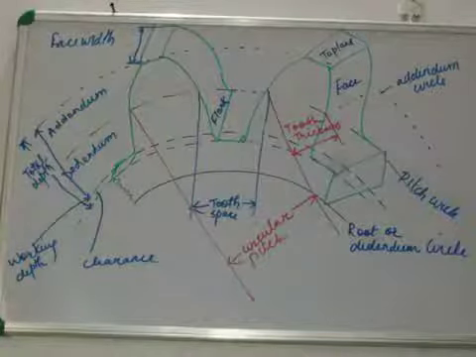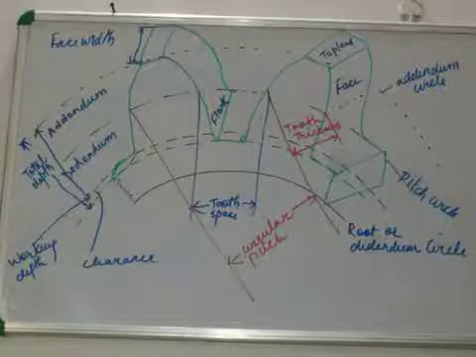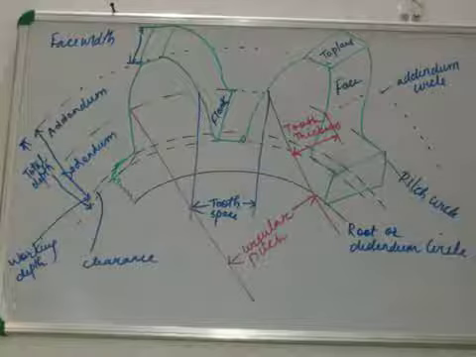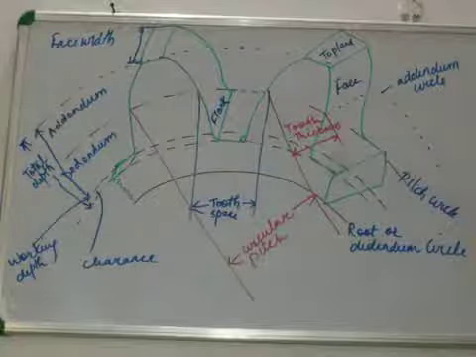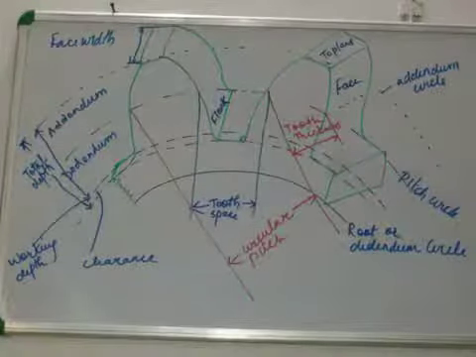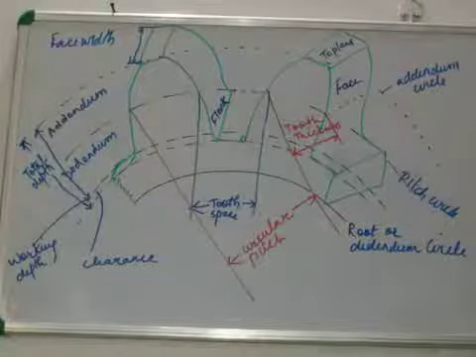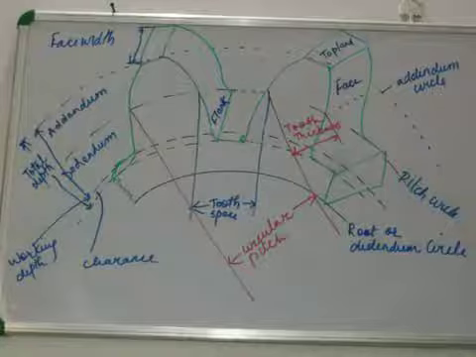The circular pitch is the distance measured along the circumference of pitch circle from one tooth to another corresponding point on the next tooth. यहाँ जो रेड वाला पार्ट देख रहे हैं, what is circular pitch? Starting of one tooth to the starting point of another tooth. The distance is known as the circular pitch. It is measured on the pitch circle diameter.